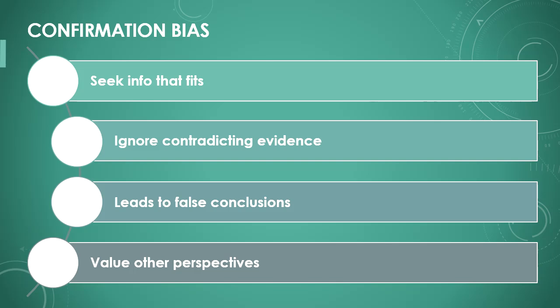Confirmation bias occurs when we only look for information that confirms our existing beliefs. We ignore or overlook information that contradicts these beliefs. This bias can lead us to draw false conclusions. It is important to be aware that other perspectives can also offer valuable information.